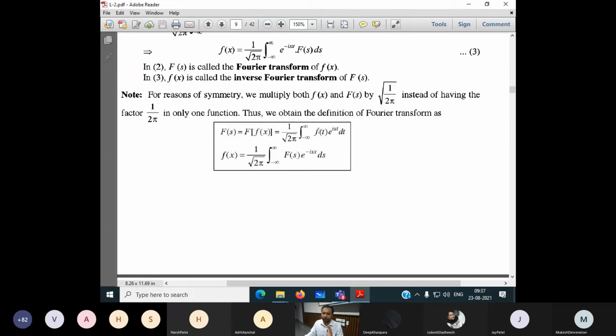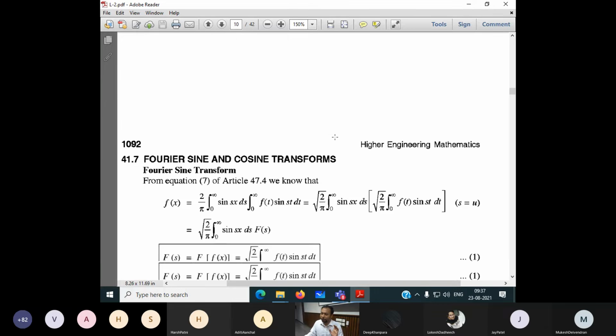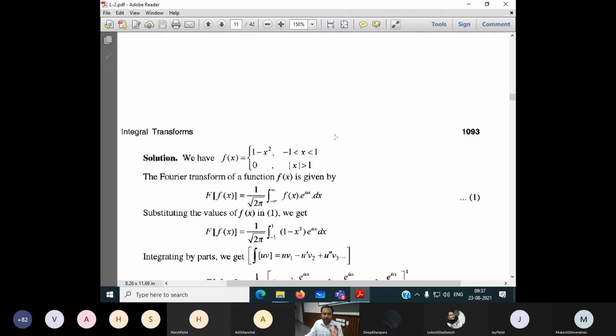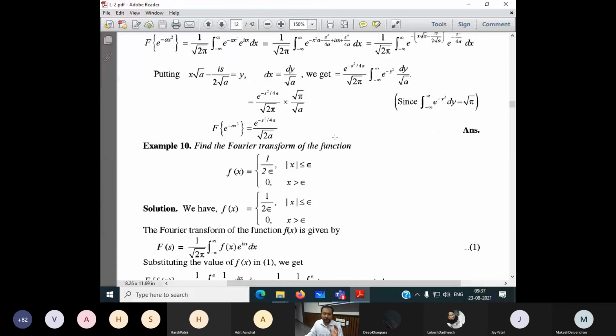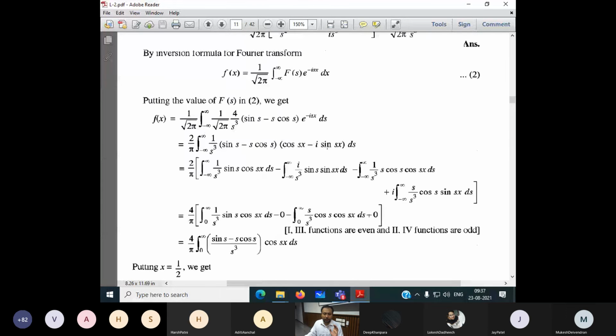If the function is given as f of t, then the right-hand side will be in terms of t. In this particular example number 1, look here.